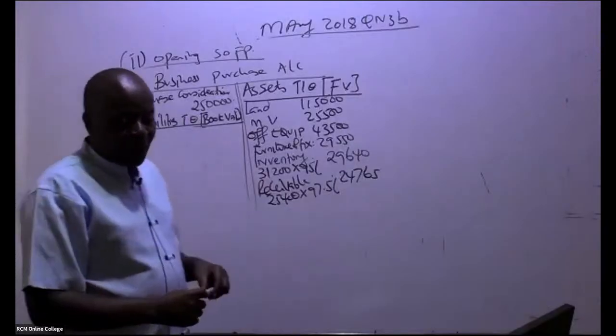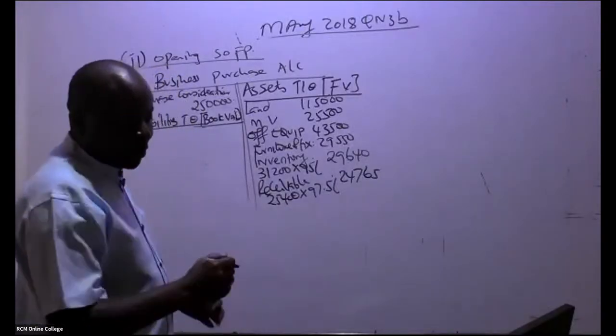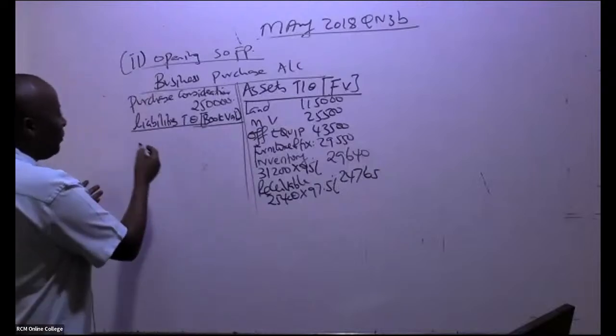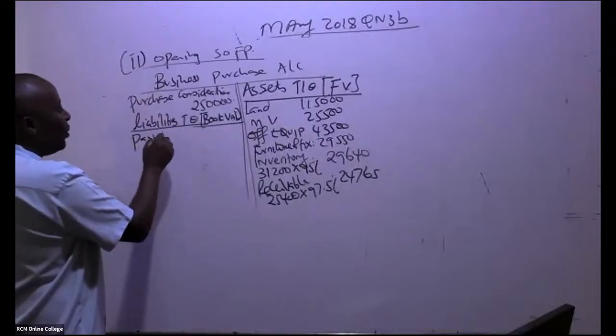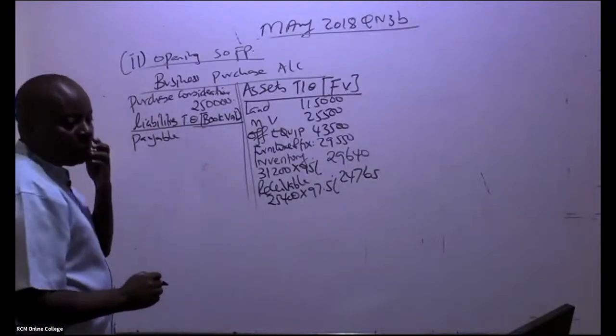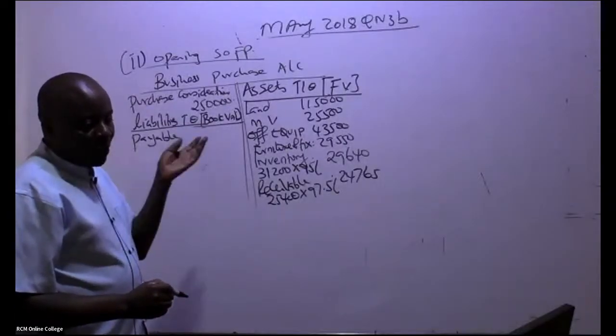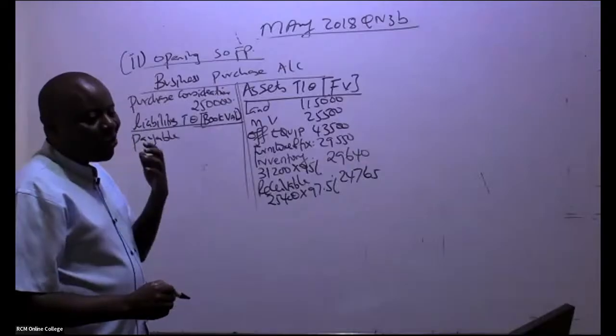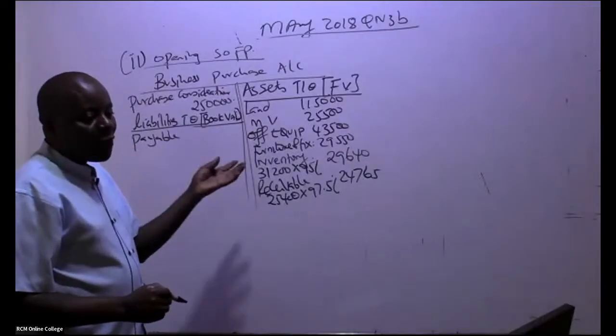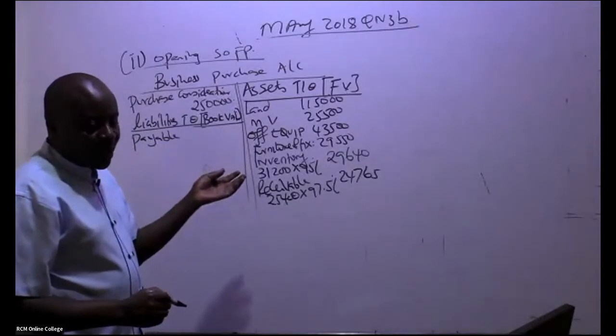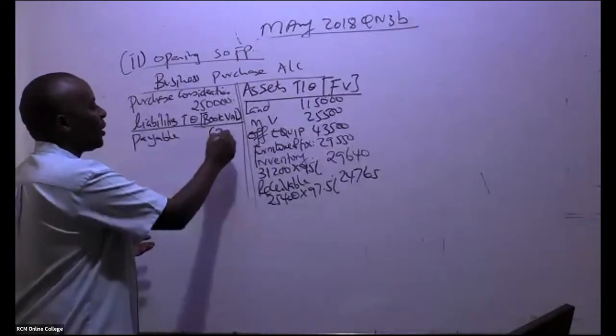So you start, ladies and gentlemen, the liabilities, like you have account payable. We are told account payable was taken over. So the payable, how much should I write here? Book value. Don't even go searching for a lot of information, no. So in this case here, the payable was 62,400.